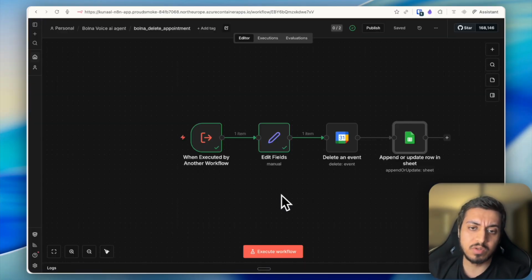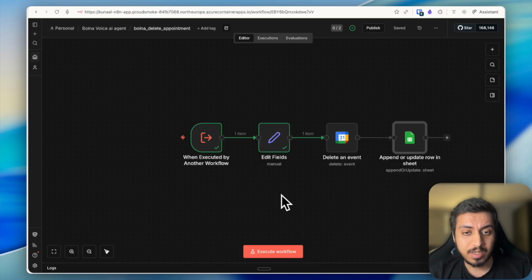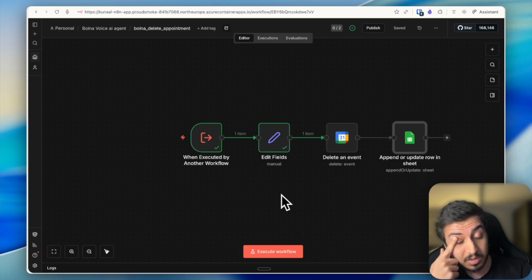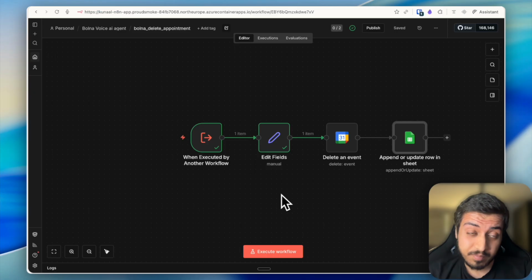So that's how you can build your own voice AI agent, which has 5 tool capabilities: it can book an appointment, reschedule an appointment, check available appointment slots for you, and delete the appointment. And as you saw, we are not using any slow AI nodes to go into the black box to find the appointment times and all that. So the system is pretty rigid, and it works almost all the time.